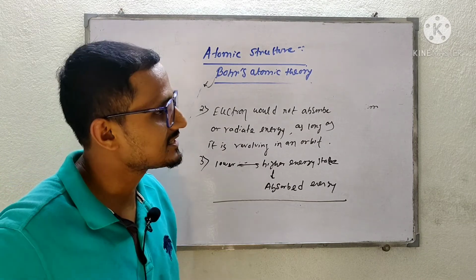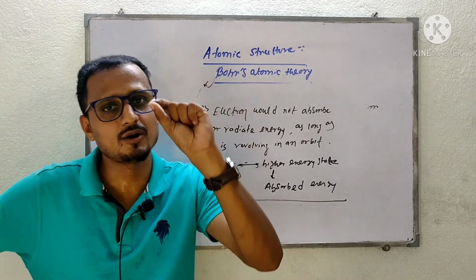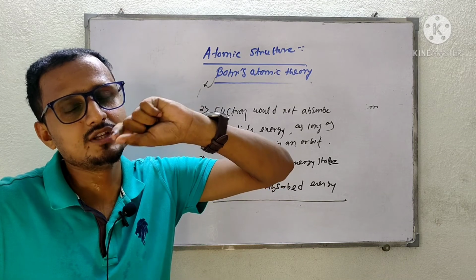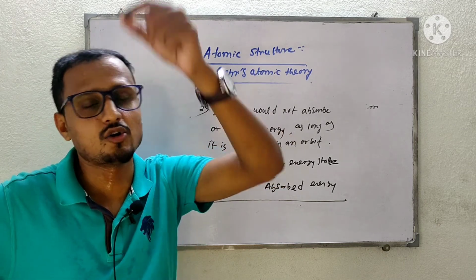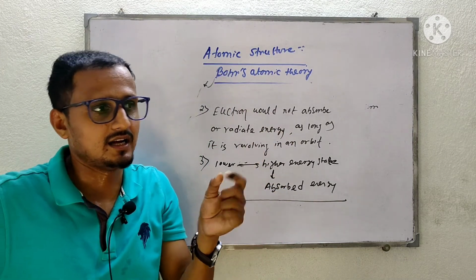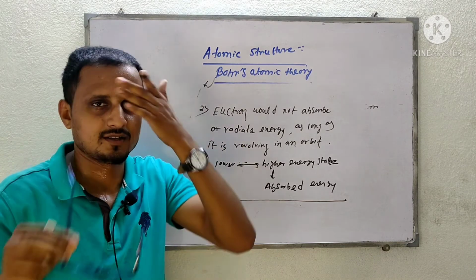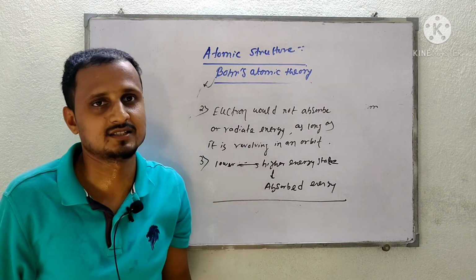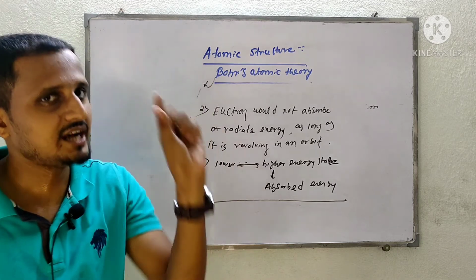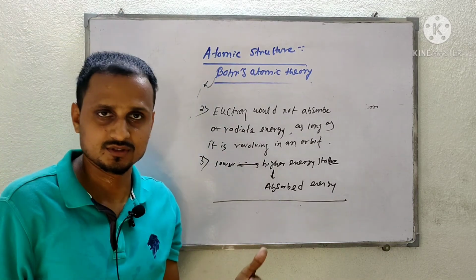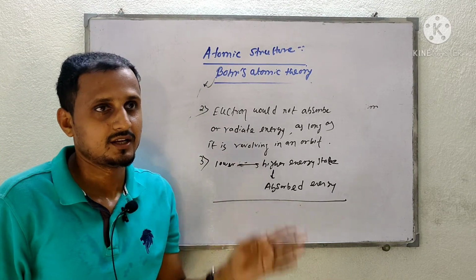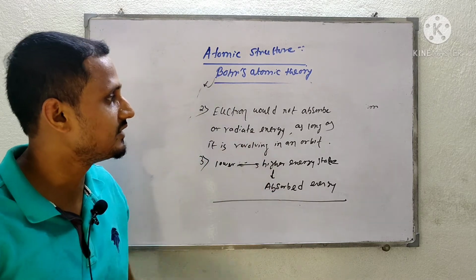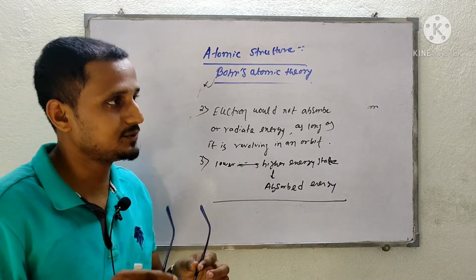Next day we will discuss what is the energy of the electron present in a particular orbit, or what will be the radius of the orbit from the center of the nucleus, the center of the atom. We can calculate those things, and those are very important. So from the next video I will discuss those things. So today is up to this.